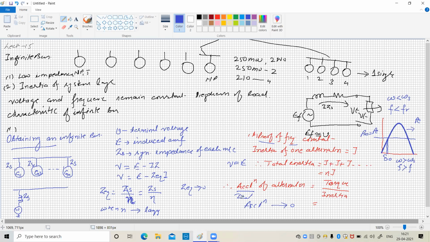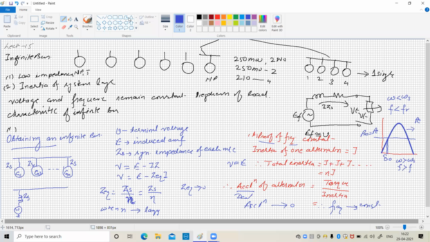When acceleration is zero, the generator neither speeds up nor slows down, and hence the frequency will remain constant. So this is the proof that the terminal voltage remains constant for the infinite bus, the frequency remains constant, and hence the phase angle of the infinite bus voltage will remain constant. So this is the significance, and this is a very brief introduction of the infinite bus.